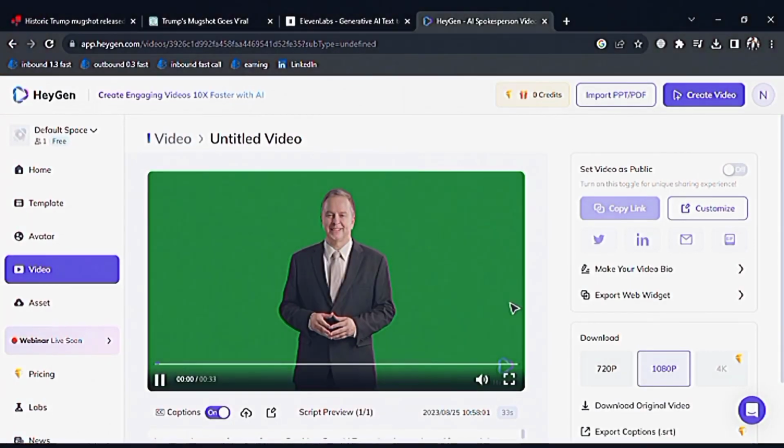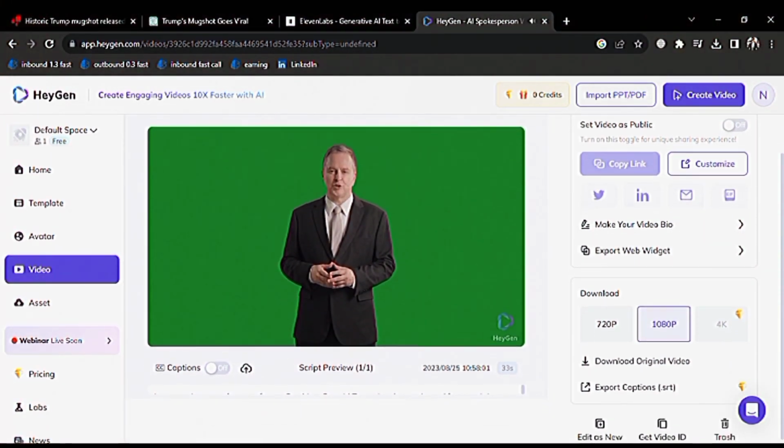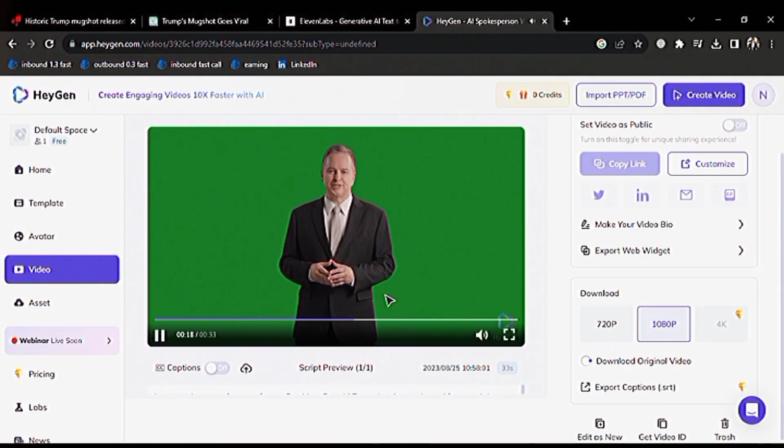This is personal preference, however. I want to turn off the captions. This is completely up to you. The sidebar here provides loads of different export options. I'm sticking with the 1080p, which is more than enough.